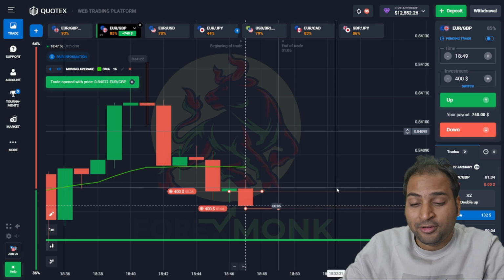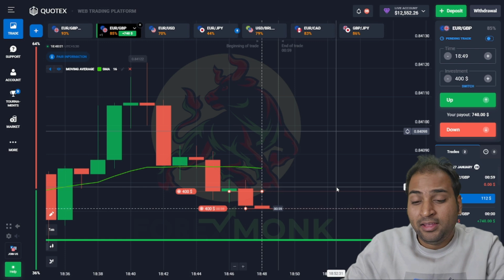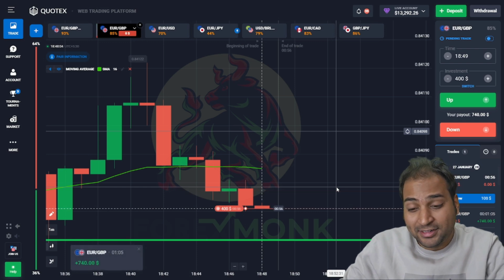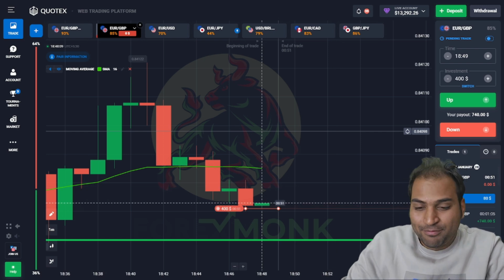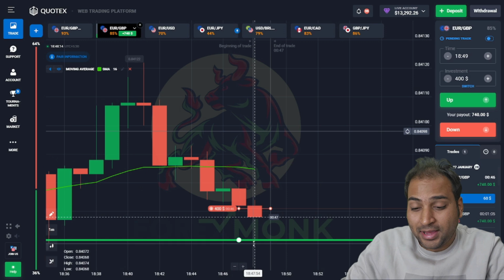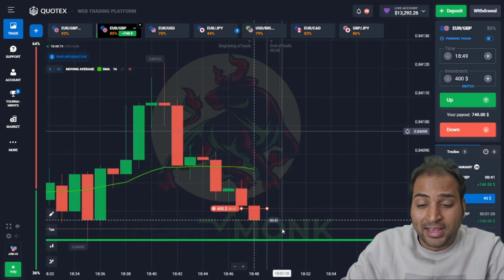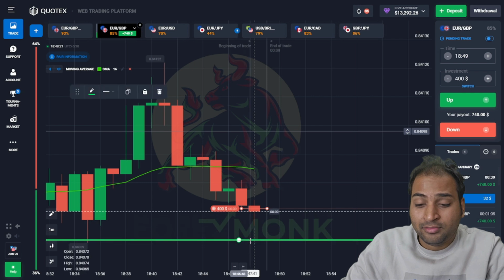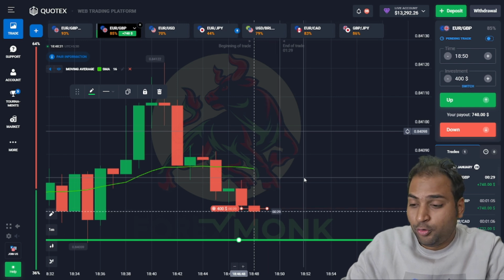Let's place one more signal here of $400. I am following my risk and the money management guide, guys. All right, first win of euro GBP currency pair, and again I have placed $400 as a downward direction, and I am quite convinced that this candle will touch its support line, and the win was easy. The last win was easy, and I am quite convinced that this will be our win pair 2.